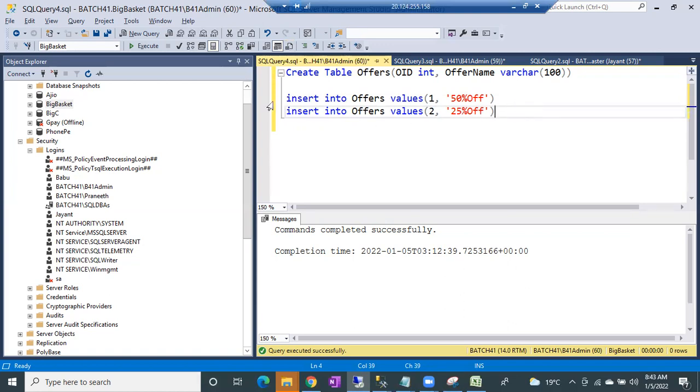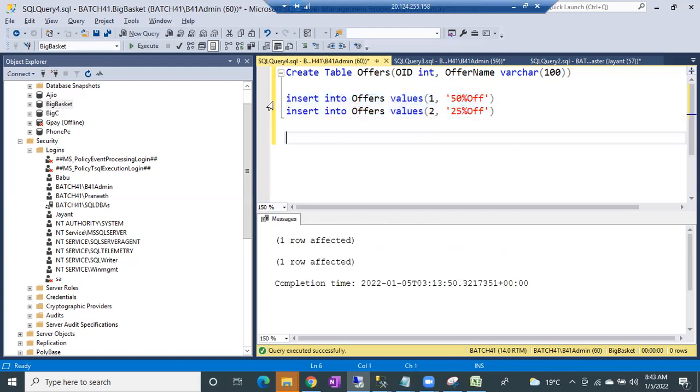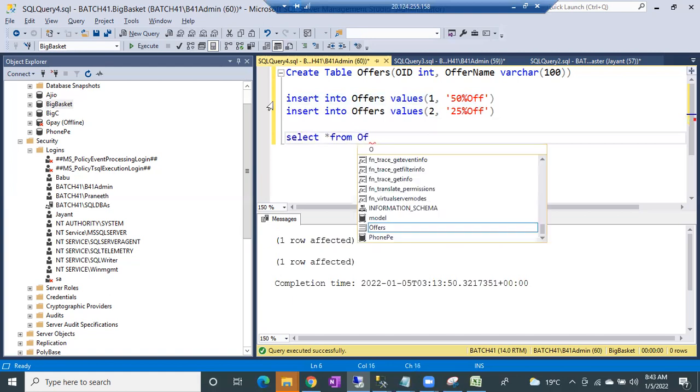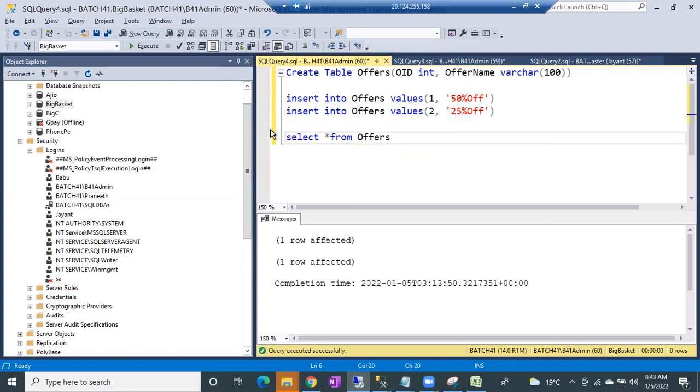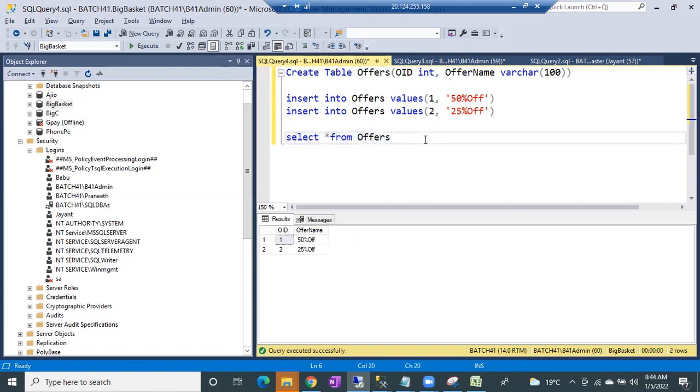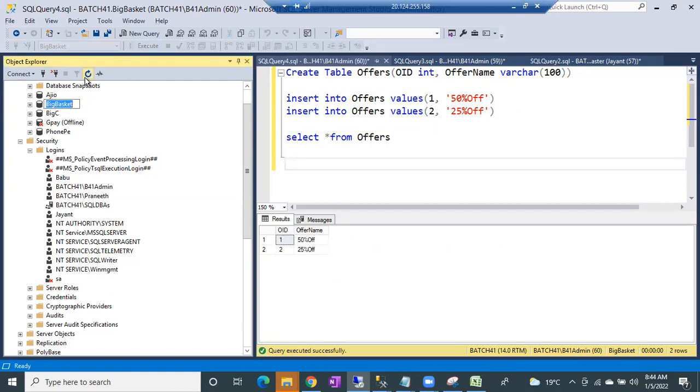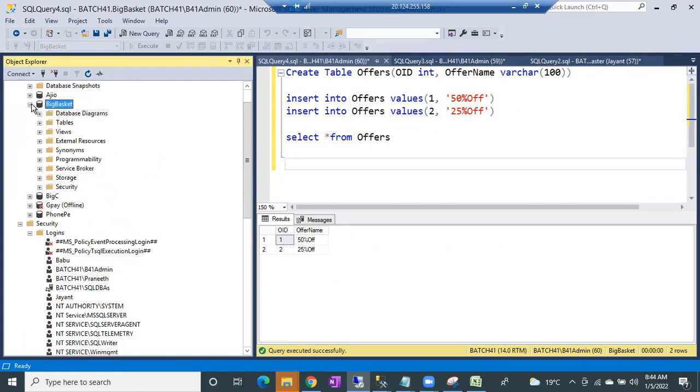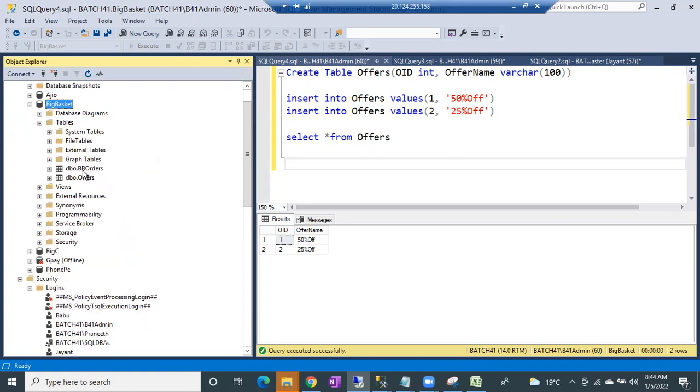So let me insert these two records. I can insert at a time, right? And let me run a select query, select star from offers. Okay, done. So now I have two tables in this Big Basket database. I just want to give access only on a single table.